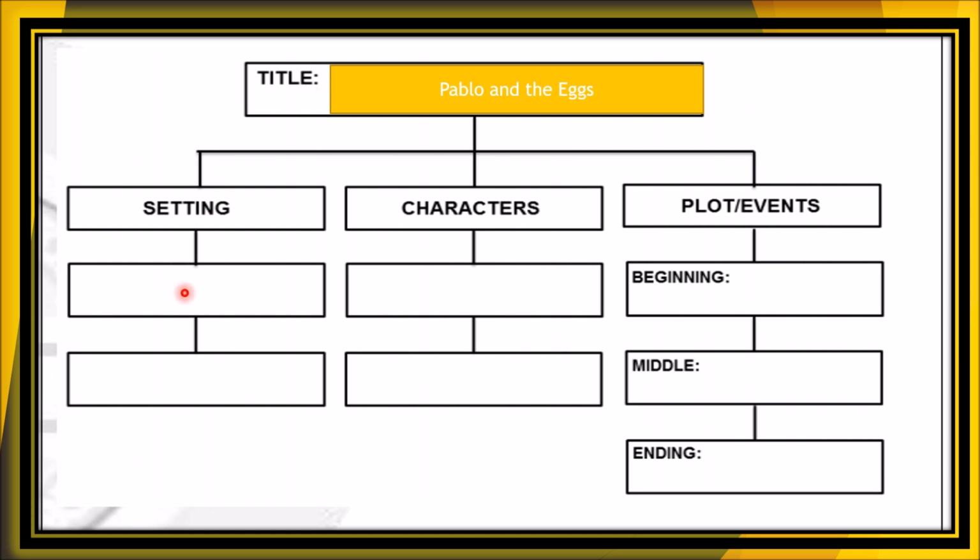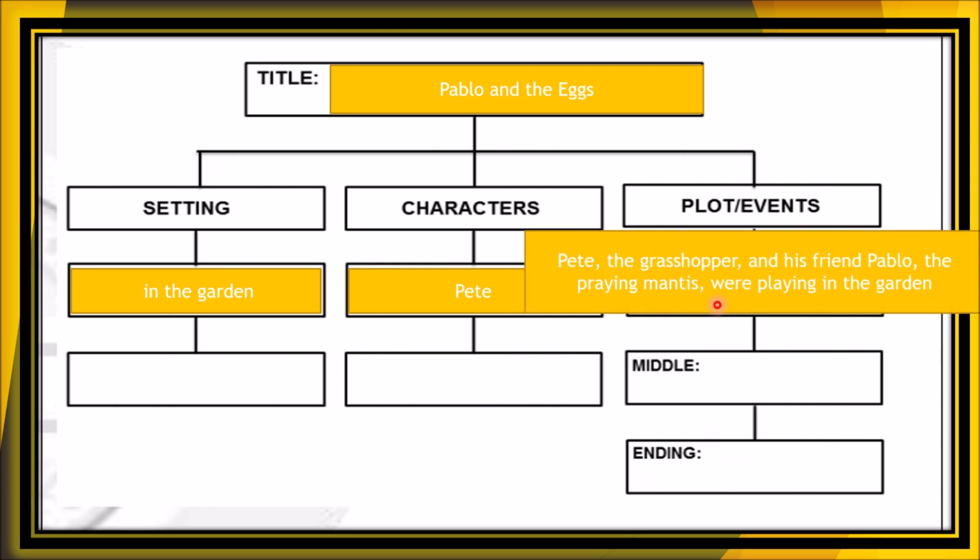Okay. So the next one, how about the setting? Okay, in the garden. How about the character? So Pete and the beginning. Pete the grasshopper and his friend Pablo, the praying mantis, were playing in the garden. So that's the beginning one. And the middle, you can find out that they are in the given passages. Okay, about the ending also. And another character, not only Pete, he is Pablo. And another setting, you're going to write it here. Do you understand? Okay, continue answering now.